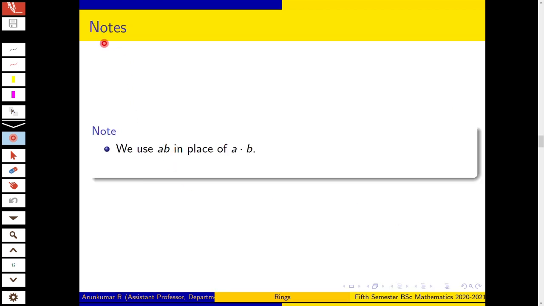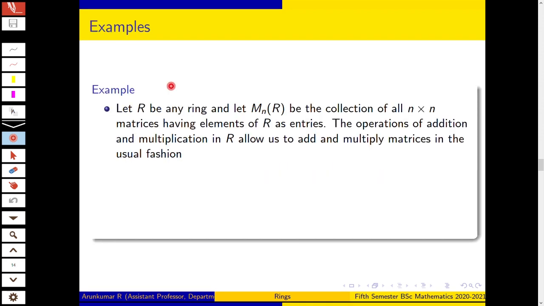Note that we use ab in place of a·b. The abelian group (R, +) in the definition of the ring is called the additive group of the ring R. We give another example.